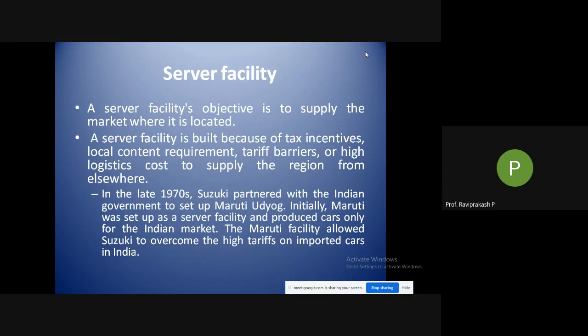The server facility is built because of tax incentives, local content requirements, tariff barriers, or high logistic costs to supply the region from elsewhere. I would like to tell you one of my own experiences. As I informed you earlier, I have some industry experience also. I was working in sales and marketing. I was stationed in Tamil Nadu, working in Chennai, while my production facility was in Bangalore.